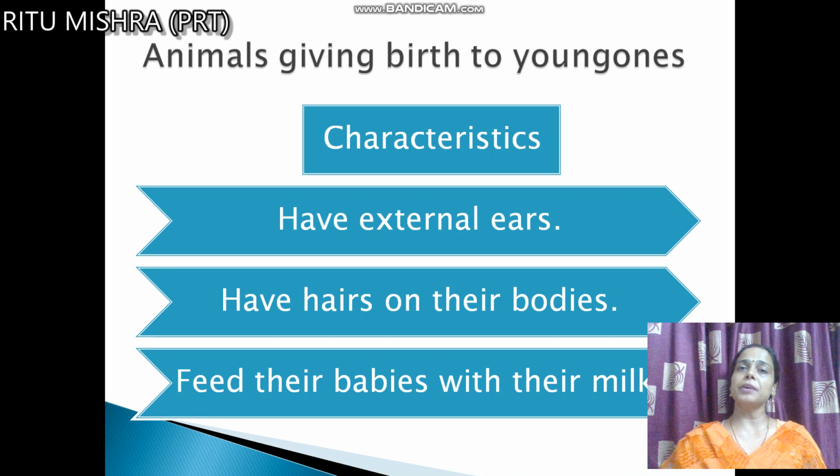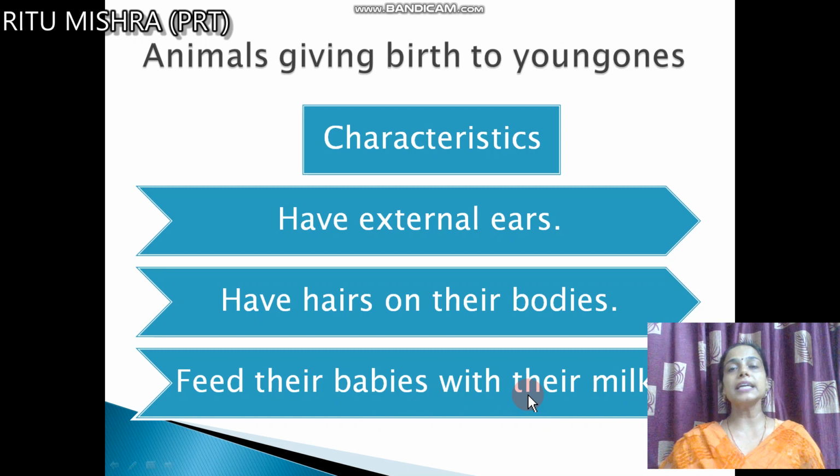You must have seen the picture of a cow feeding the calf. Or you must have seen in your locality the dog feeding the puppy, the cat feeding the kitten with their milk. So the animals giving birth to young ones have these characteristics. External ears are there, they have hairs, and they feed their babies with their milk.